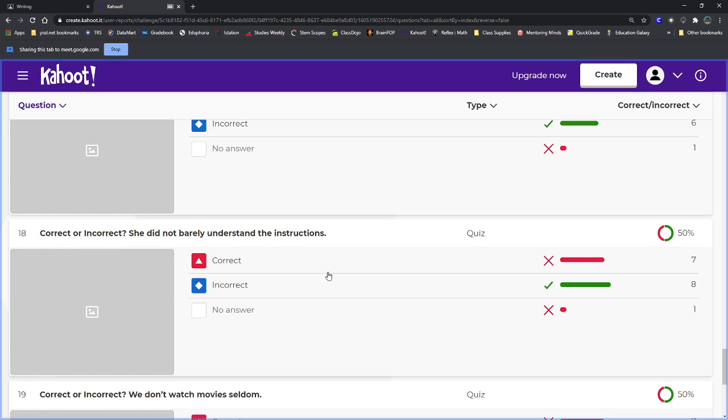Number 18, she did not barely understand the instructions. This one's also incorrect. Did not, barely. Got two negatives in there. Can't pick that.